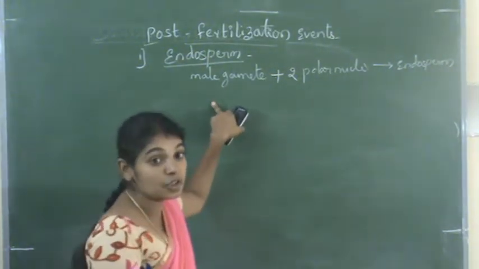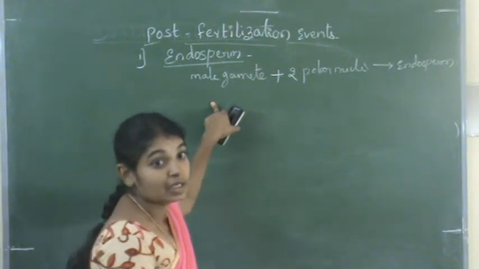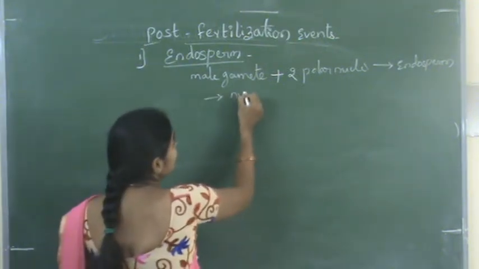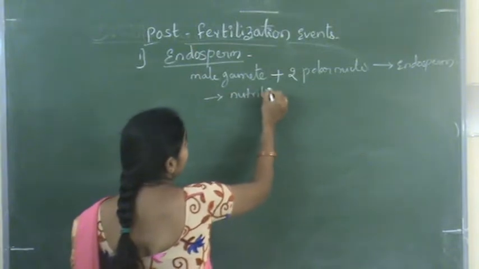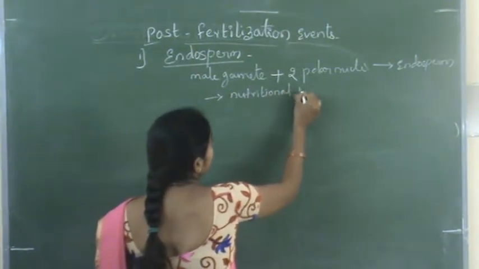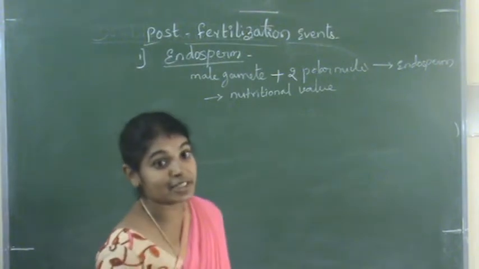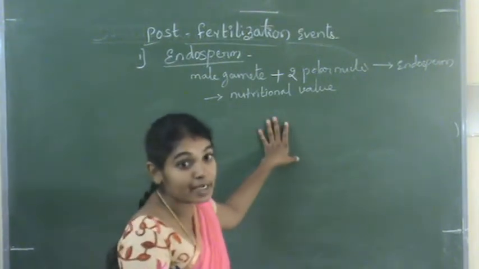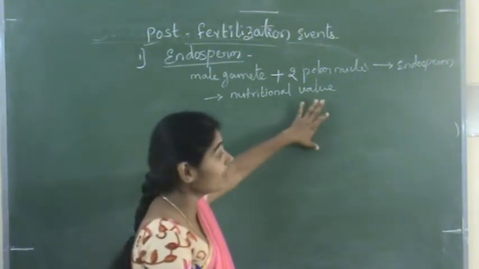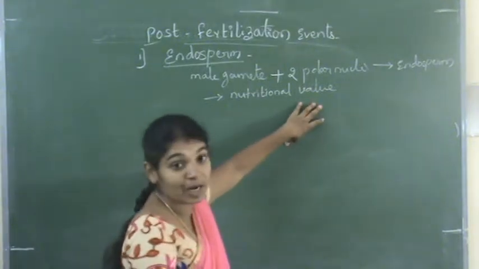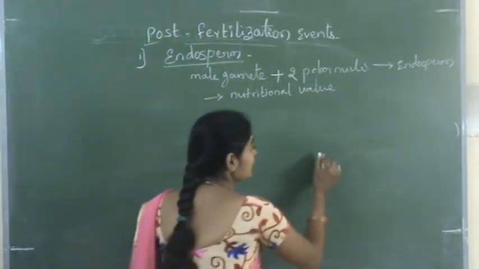And this endosperm tissue is rich in nutritional value, and it is the major part in some of the fruits. It is developed from the nucellus, because the endosperm is formed in the nucellus. So what is the nucellus?